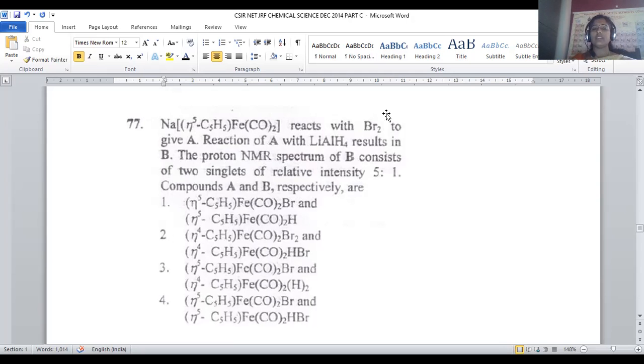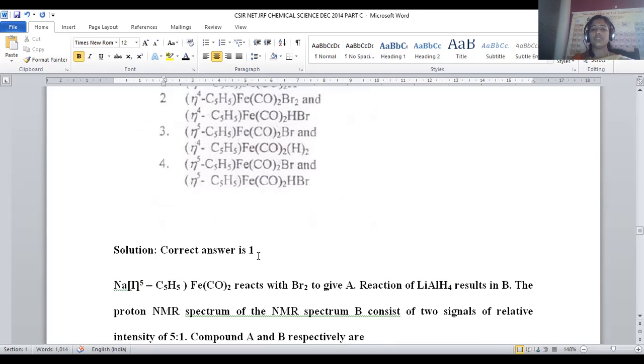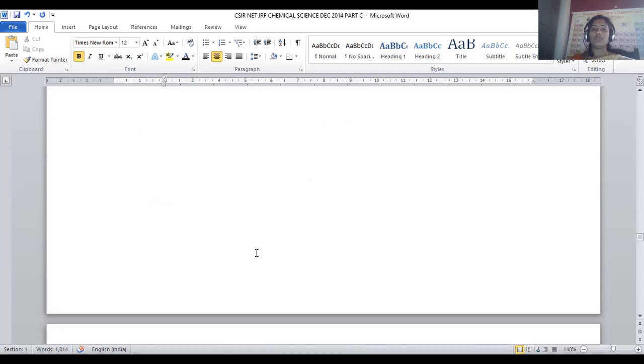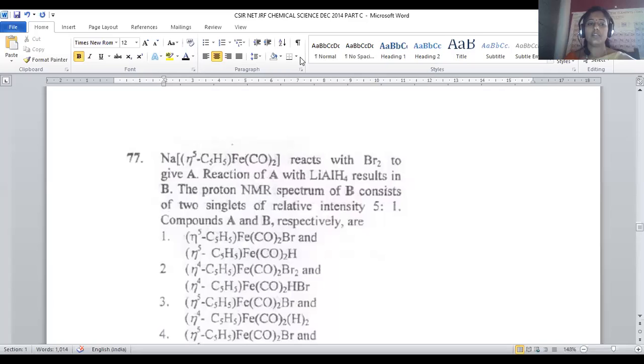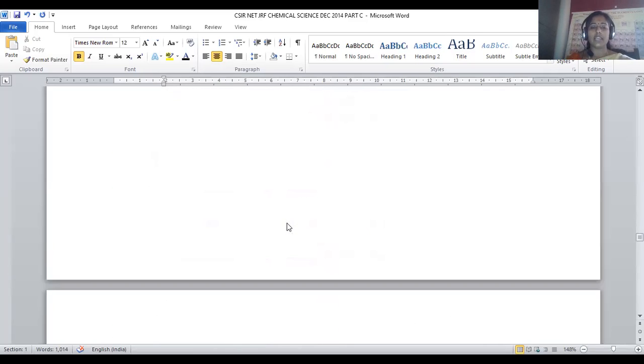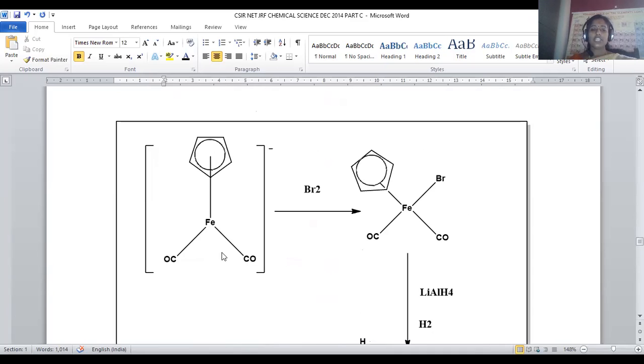So now let us see what the reaction sequence will be and what products are generated. Two products we have to predict. Initially, iron is surrounded by one cyclopentadienyl anion and two carbonyl groups. This is a complex.